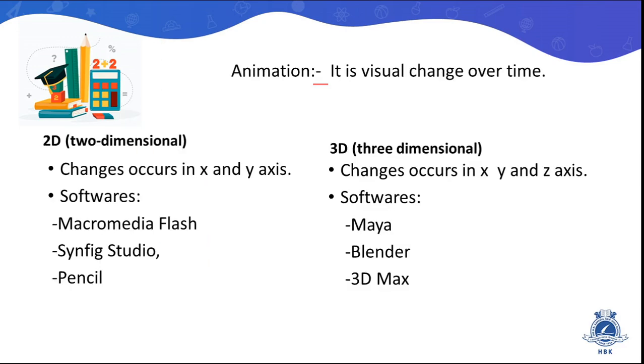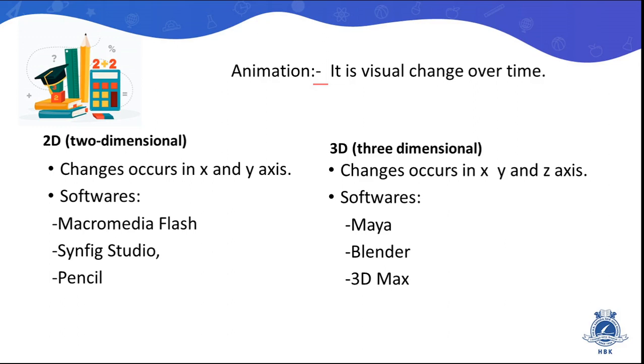Then we see the animation. Now what is animation? It is a visual change over time, over some sequence. We categorize animation into two parts: 2D animation and 3D animation. 2D stands for two-dimensional, where changes occur in the x and y axis, meaning height and width. Some of the software used to develop 2D animation applications are Macromedia Flash, Synfig Studio and Pencil. From that we are using Synfig Studio for our 2D animation application.